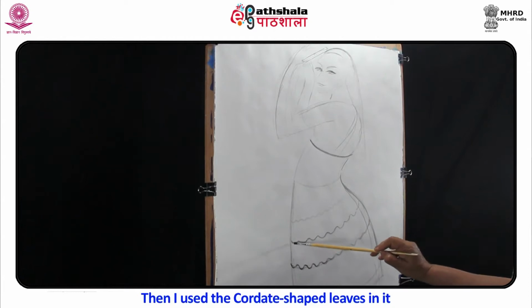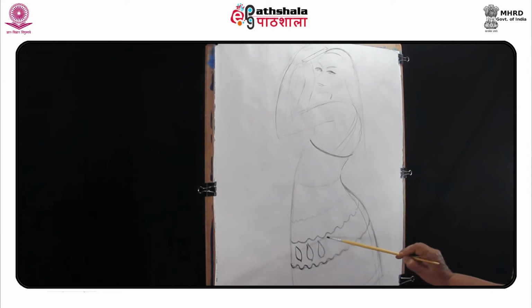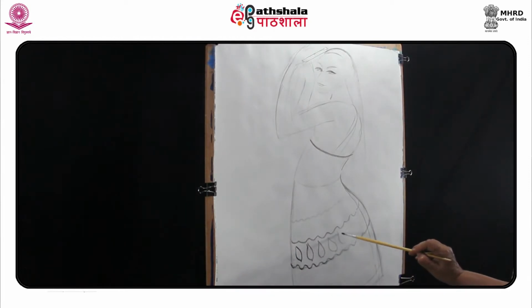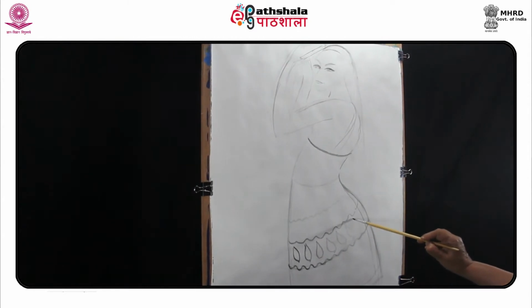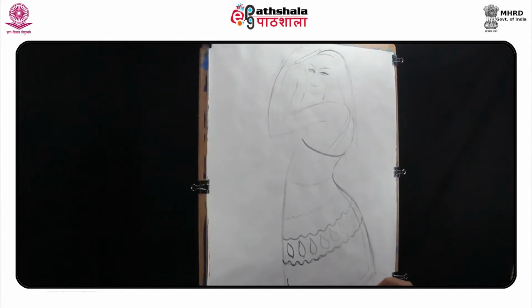Then I use the cordate shaped leaves in it, leaves that are broad to the point and then turn upward at the base, forming a notch. Here I am using an oval leaf which is egg-shaped.